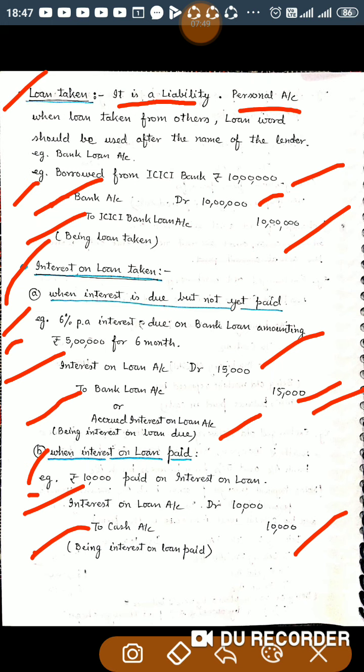So interest on loan as an expense should be debited. Increase in expense should be debited. That's why interest on loan account should be debited, and to cash account credited, that is, cash account credited because of decrease in asset.